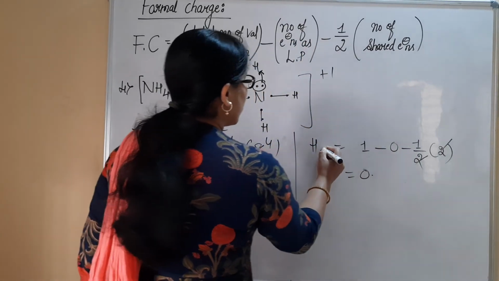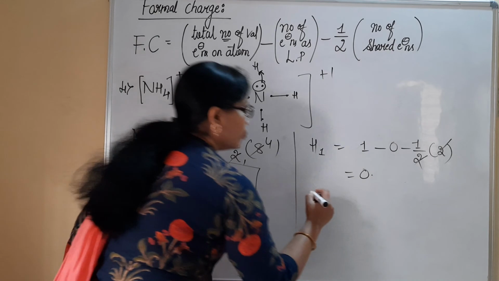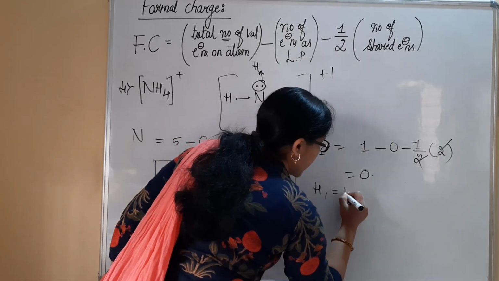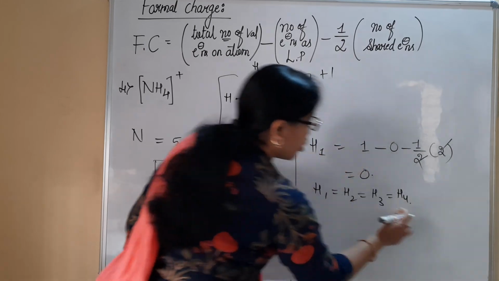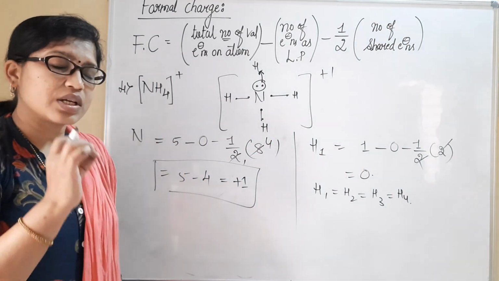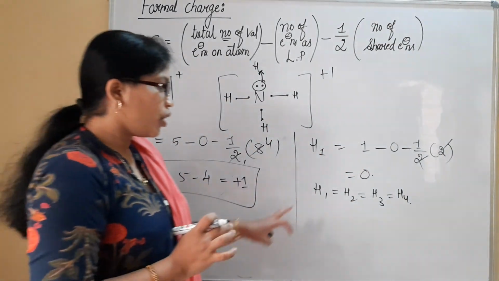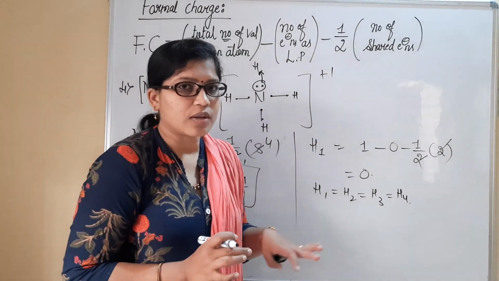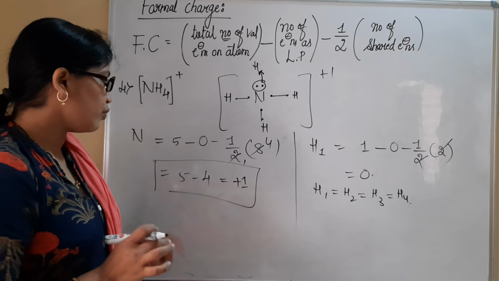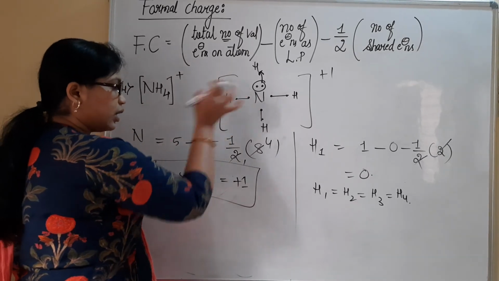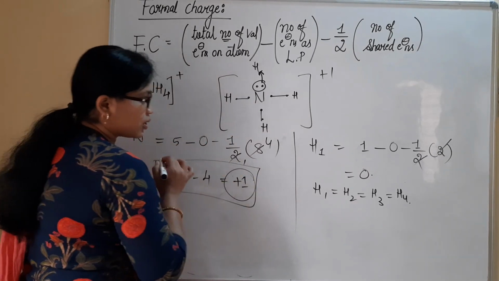And this is hydrogen 1, hydrogen 2, hydrogen 3 and hydrogen 4. All 4 hydrogen atoms are present in the same environment, and all 4 definitely possess 0 charge. Only the atom present in the central part possesses +1 charge.